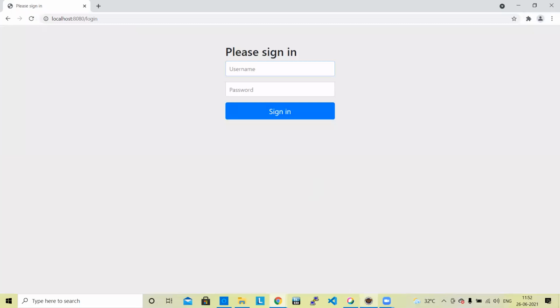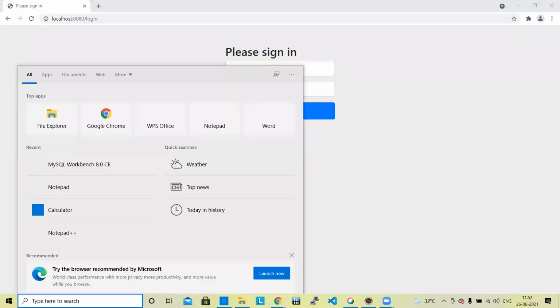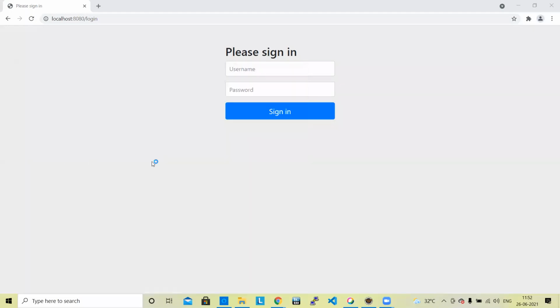Is it working with security? Let's check, it has been incorporated with the DB. The user ID and password will be matched with the database also.